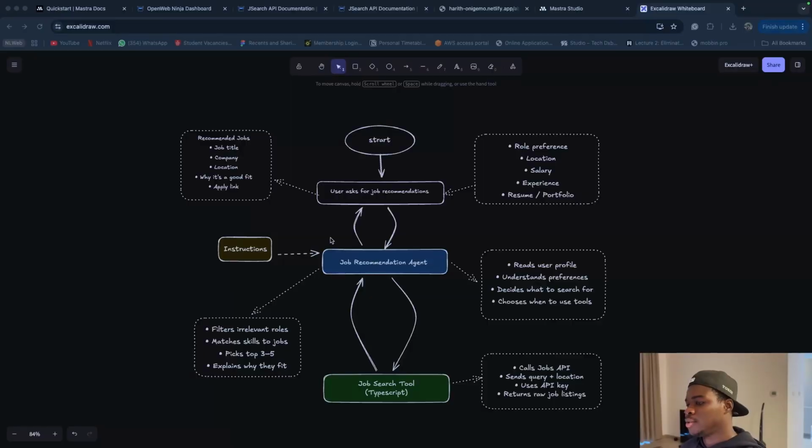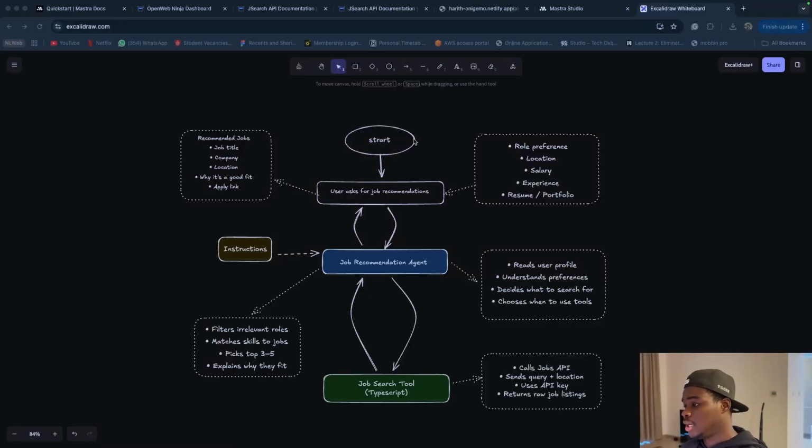AI agents allow you to transition from talking to a chatbot or an LLM to an actual assistant that can run tasks on your behalf and give you reasonable outputs. In this scenario, it's an agent that is searching for jobs for you. It could also be applied to other domains like searching for events nearby that you can go to, or finding a list of recipes that you can cook for dinner today or tomorrow. The applications are limitless. In this video, I'm going to show you something practical and how AI agents can be useful to you. So this is the general idea.